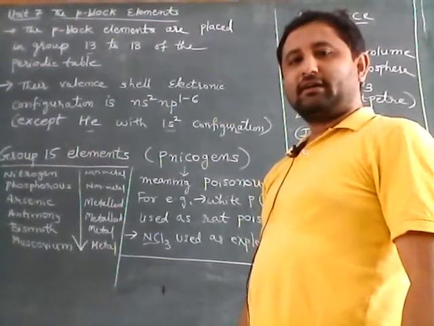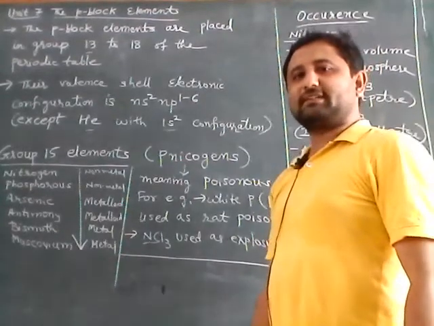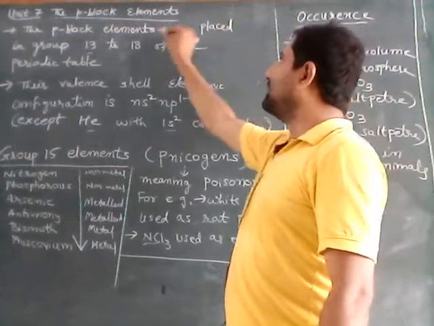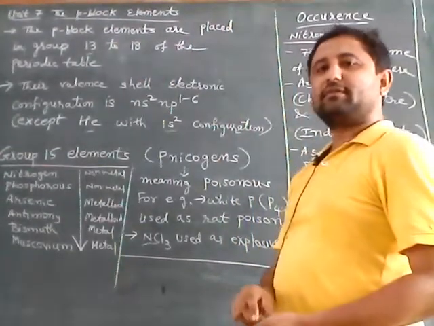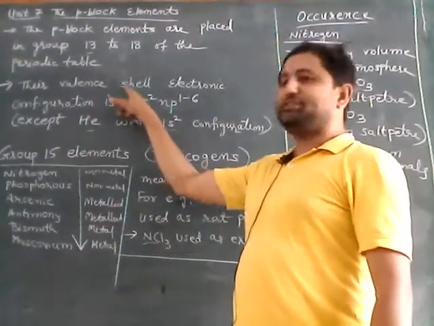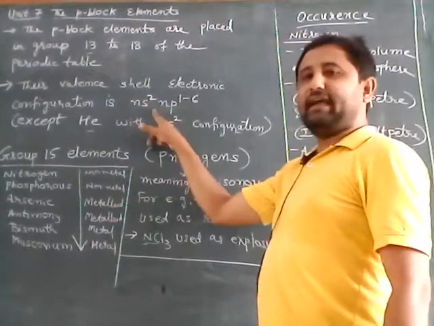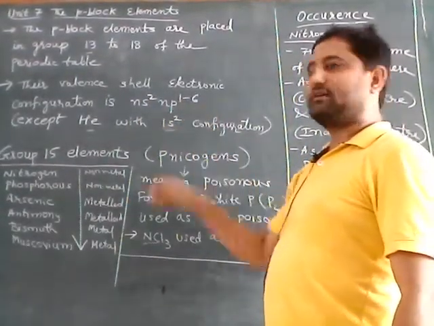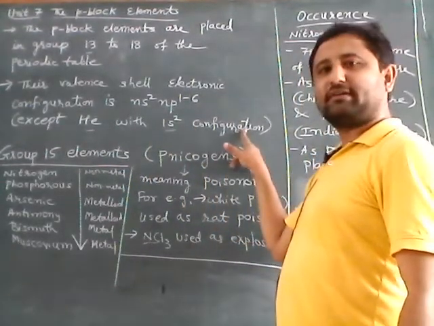Today we will begin with Unit 7, the P block elements. The P block elements are placed in group 13 to 18 of the periodic table. Their valence shell electronic configuration is ns2 np1 to 6, except helium with 1s2 configuration.